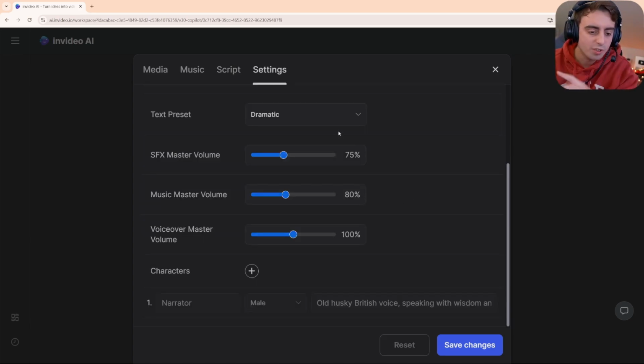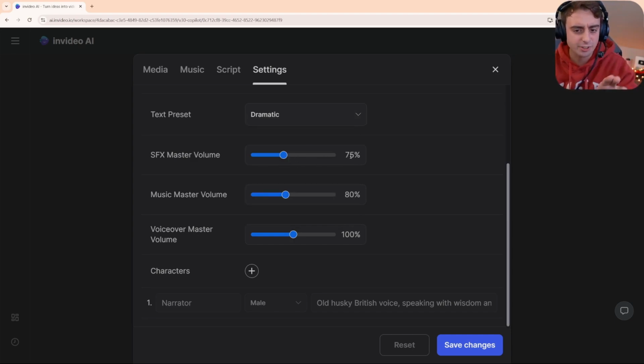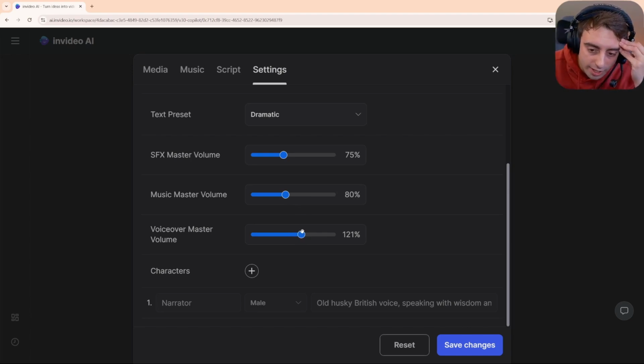They've also got some overlaying settings here, text preset, sound effect master volume, which seems to be dialed in. Like, sound effects are at 75%, and I was right. They are adding sound effects in here as well, which totally adds to it. It can be these subtle little things that make a video really stand out as something with a little bit more effort, a little bit more work put into it, in comparison to something that just doesn't have any sound effects at all, right? Music volume at 80 with the voiceover at 100, which is the highest. I'd probably personally crank the voiceover a little bit higher, but not by too much.